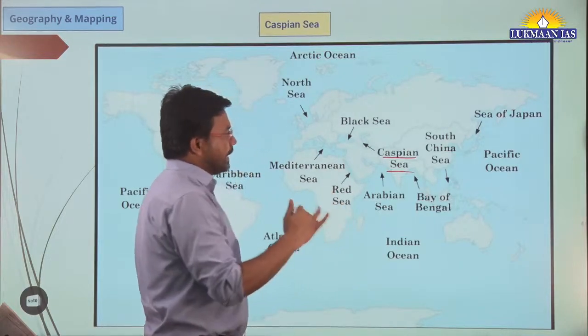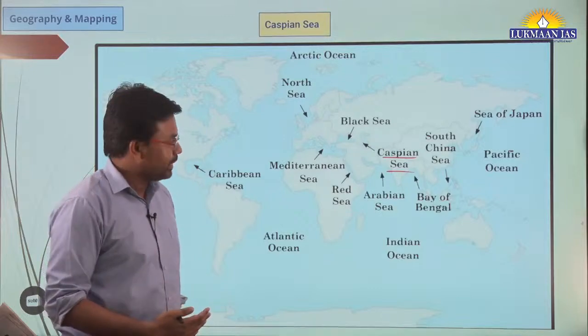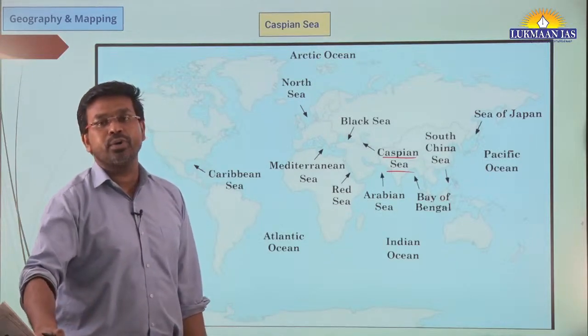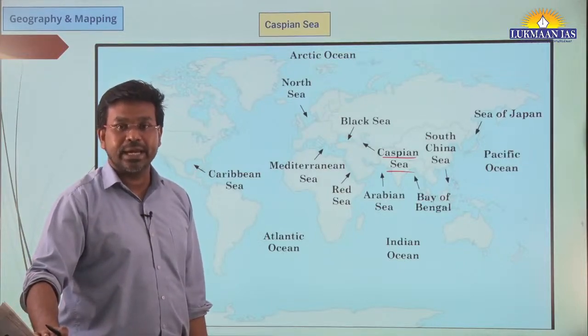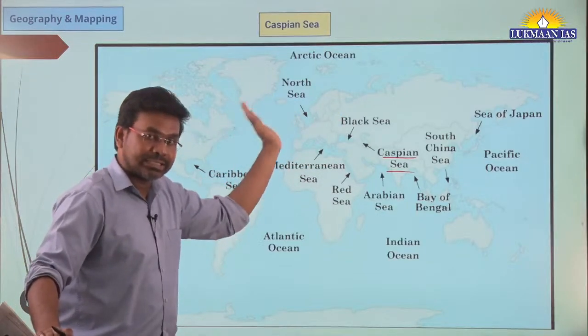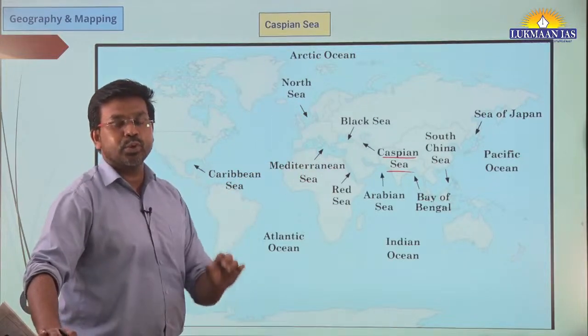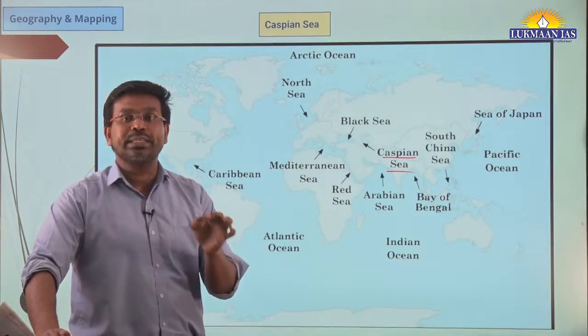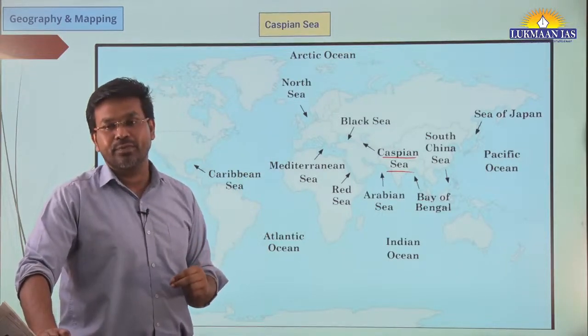And yesterday, meaning the previous day's lecture, we discussed the Nagorno-Karabakh region, where we discussed Armenia and Azerbaijan. So this Caspian Sea has a border with Azerbaijan. Now we are going to discuss those countries that surround the Caspian Sea. Why is it important? It is important for the prelims exam.